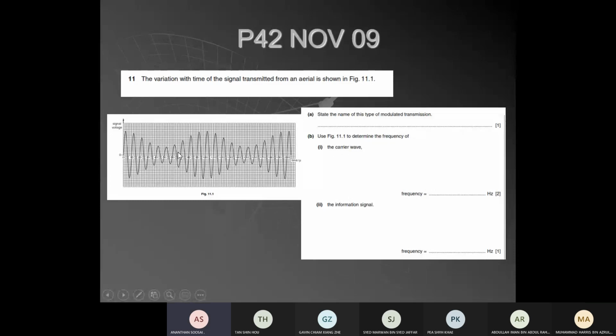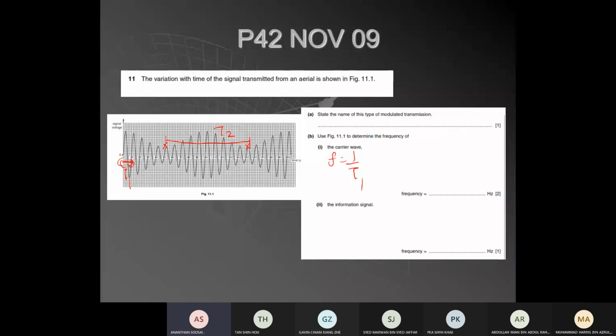How do you find the carrier frequency? The short period or the long period? Which is the carrier? The long period is from crest to crest, or trough to trough. This is the long period. So which period gives you the carrier frequency? The T1 or T2? The carrier will be the T1, the smaller one. So frequency is 1 over T1.